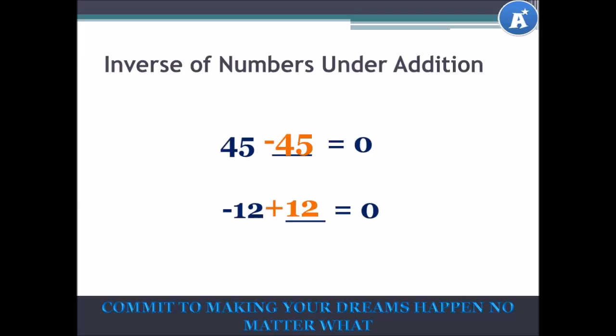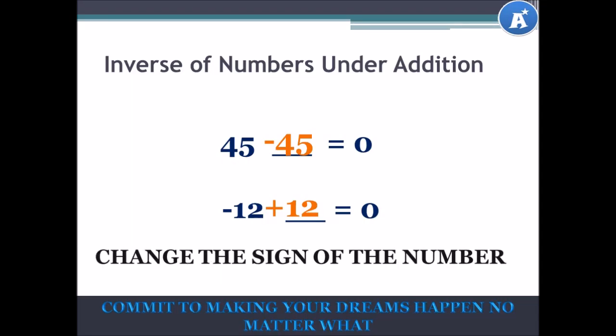And 0, remember what 0 is. 0 is our additive identity. So every number added to their inverse gives you 0. To find the inverse of a number, all you have to do under addition is change the sign of the number.